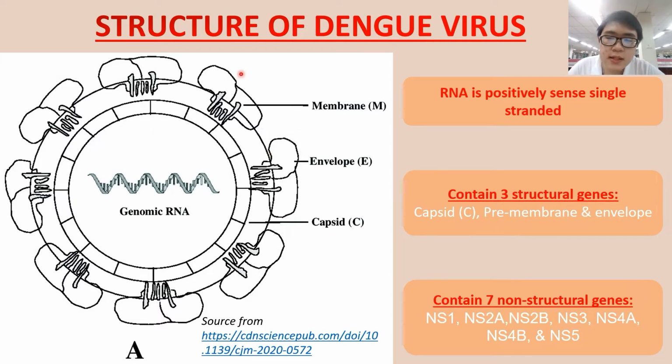When we see the structure of the dengue virus, this is the general structure, sourced from the internet. We can see that there are 3 main structural proteins called capsid, envelope, and membrane. These 3 play an important role in the infection mechanism. The virus also contains genetic material called RNA, and the RNA is positive-sense single-stranded. What is meant by positive-sense? Positive-sense means that the RNA can be directly translated in the host cells.